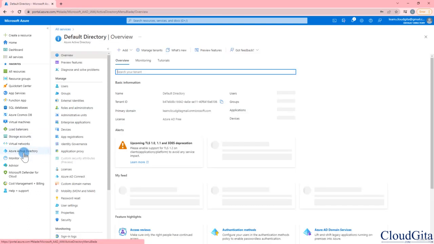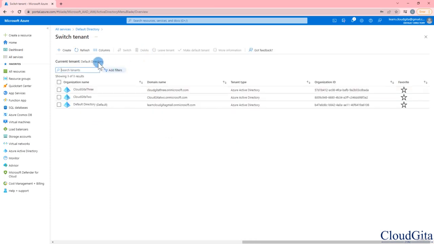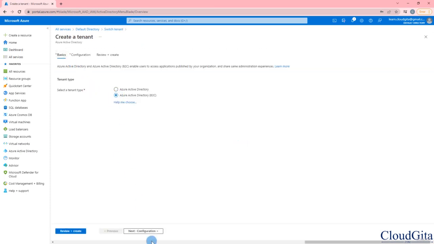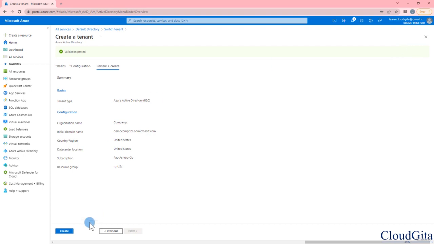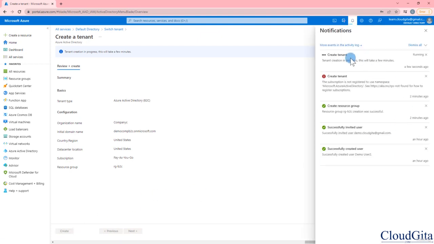Now once again, let me go back to Azure Active Directory, Manage Tenants, Create, B2C, Configuration. Once again, I will provide the name of my company here, company C. I will provide the domain democomp B2C. For example, this was available. Country, subscription, resource group. We have created this new resource group here. I will click on Review and Create, and hopefully we should not get any error now. So let me click on Create, and you can see that tenant creation is in process. Now this will take a minute or so to create this new tenant.